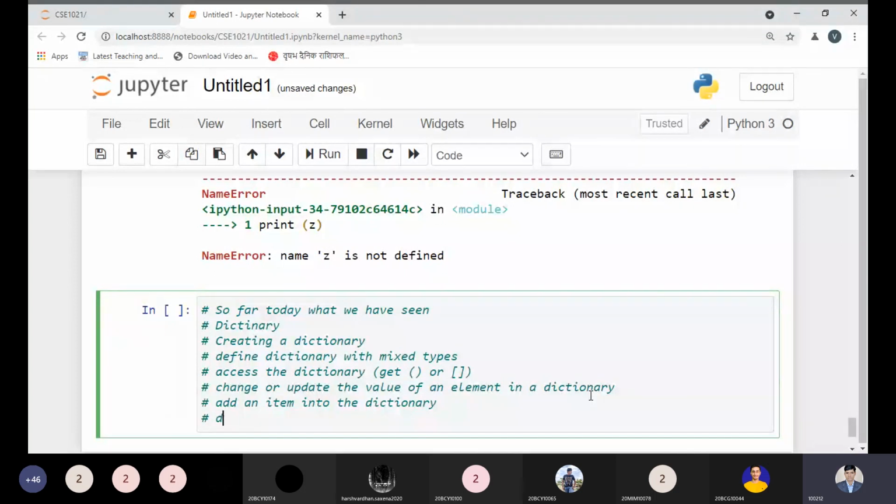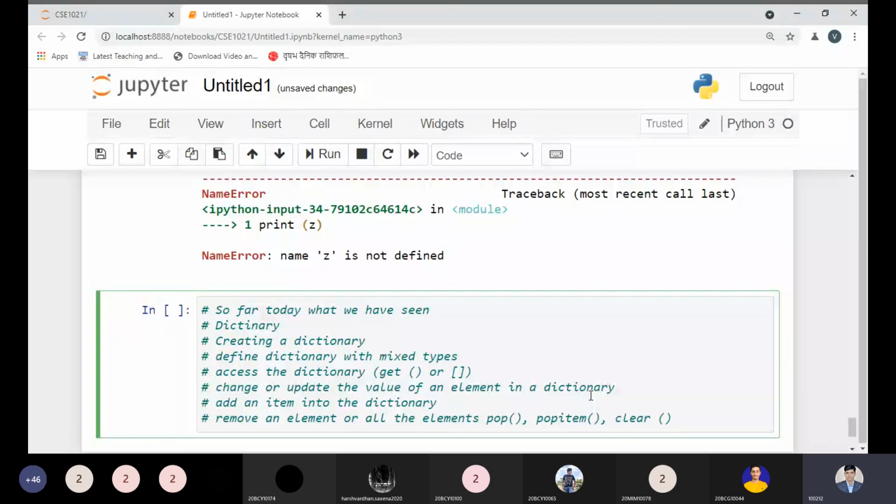Next we have seen how to remove an element or all the elements. Here we have used the pop method, popitem method, and next the clear method.